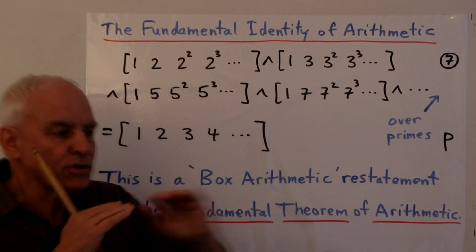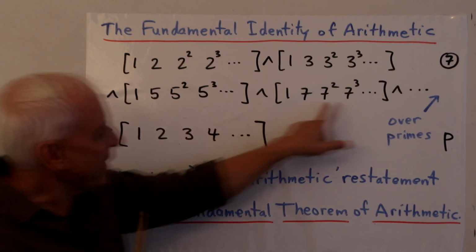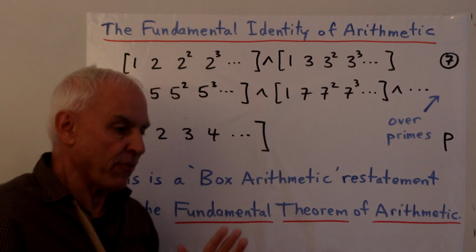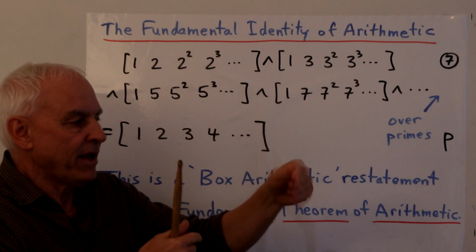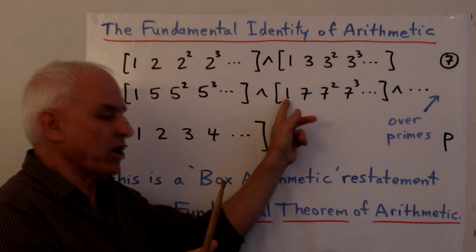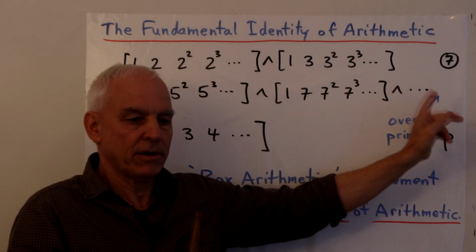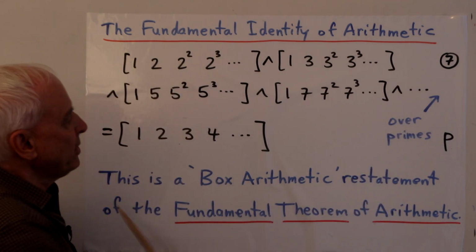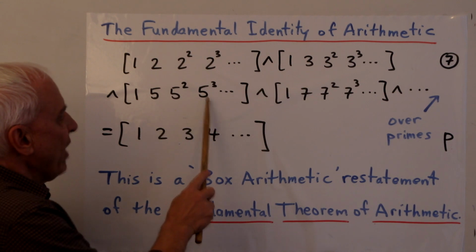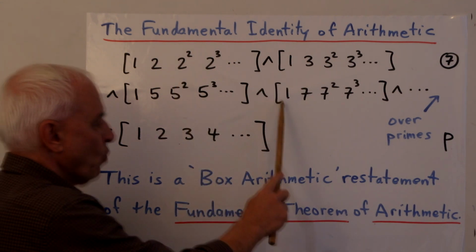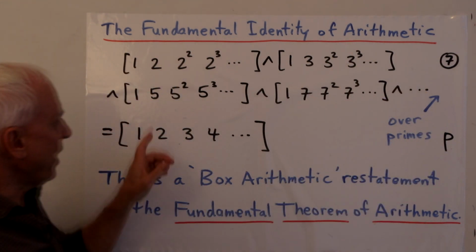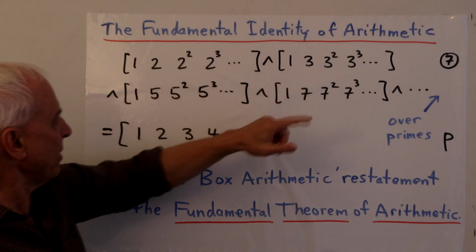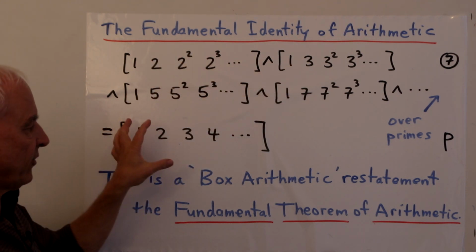So most of the time, the element that we choose from one of these boxes is 1. Or to put it another way, once we get to a certain point, then from that point on, we're only going to be choosing the 1 in all subsequent boxes. So we might, for example, choose 2 squared times 3 times 5 cubed, and then after that, just 1, 1, 1, 1, 1. And the number that we would have gotten would be 2 squared times, let's say, 3 times 5 cubed, whatever that is.